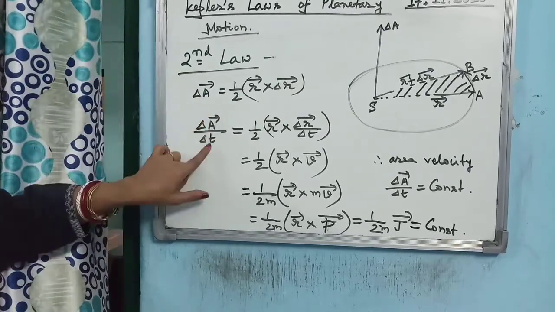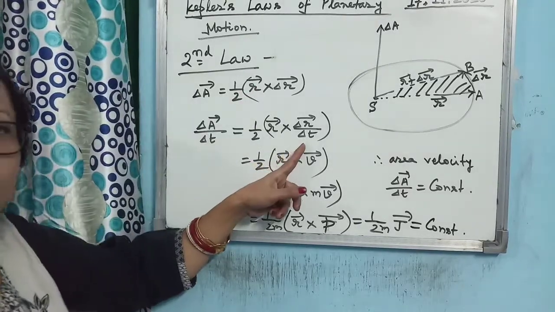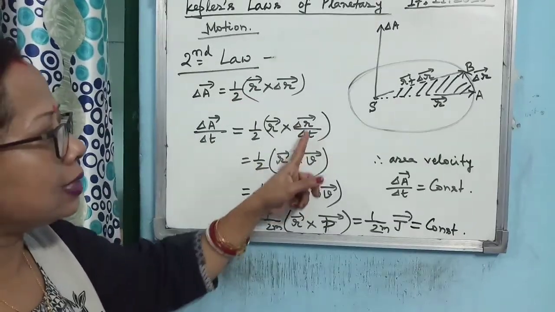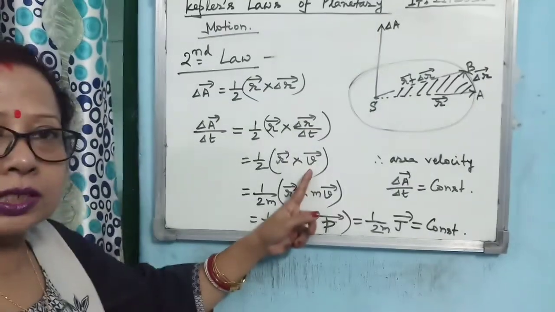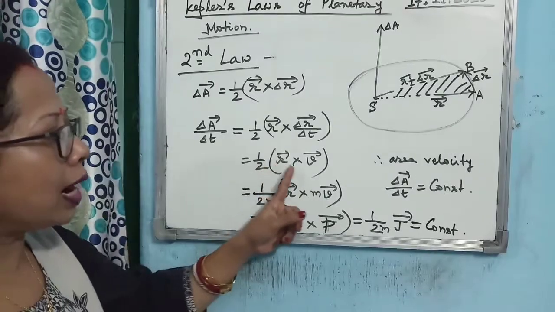So if you divide it by delta t, this side also you have to divide by delta t. So you can write it as del r by del t. Now del r by del t is what? Nothing but the linear velocity. So you are getting half into r cross v.